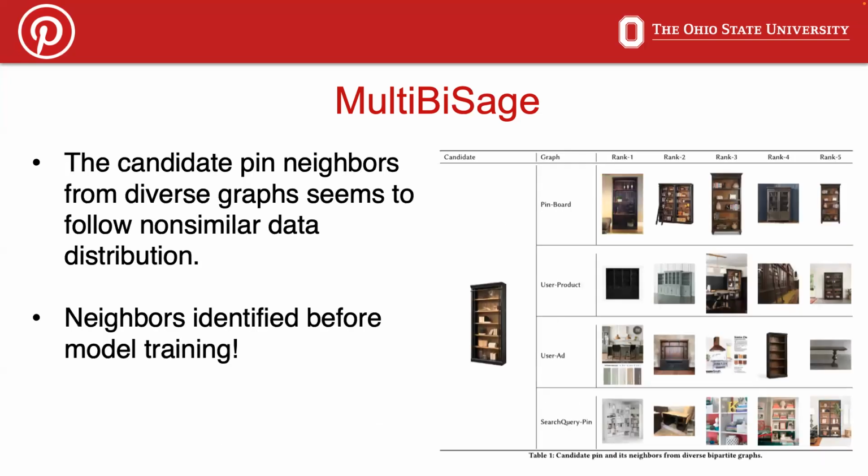Now, in the figure, we show a candidate pin and its neighbors identified by Pixie from different graphs. We observe that the candidate pin neighbors from diverse graphs seem to follow a non-similar data distribution. For instance, if we look at pinboard neighbors, they seem to have similar style and color, while the neighbors from search query pin graph have different style and colors. We believe that these diverse signals help us in building better recommendation systems. Note that in our model, the node's features are identified before model training, and we don't sample new node neighbors over each epoch.